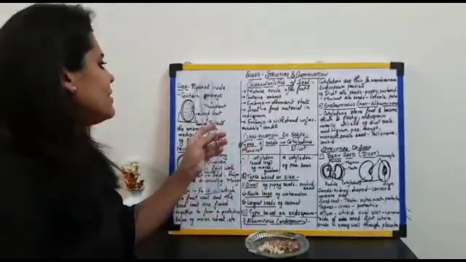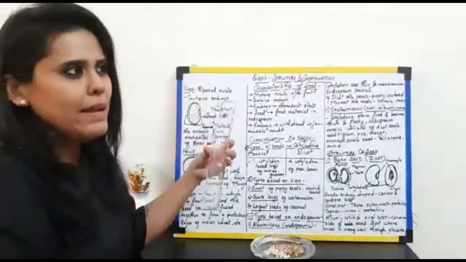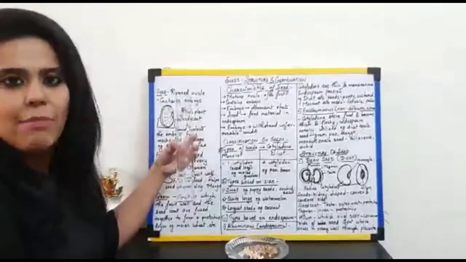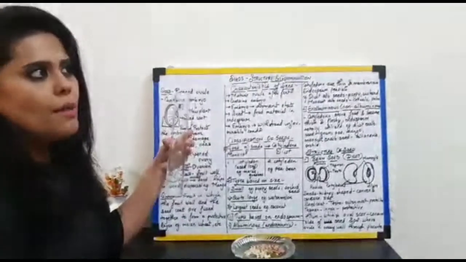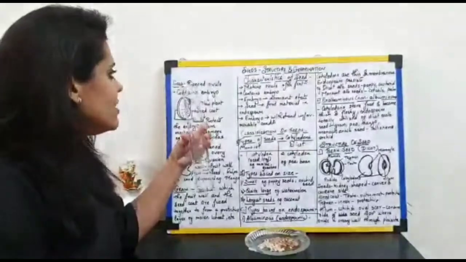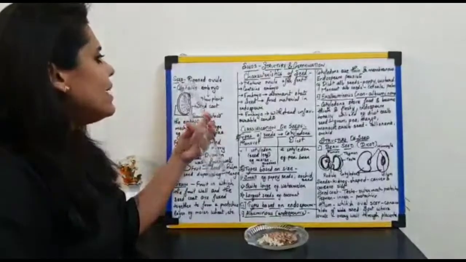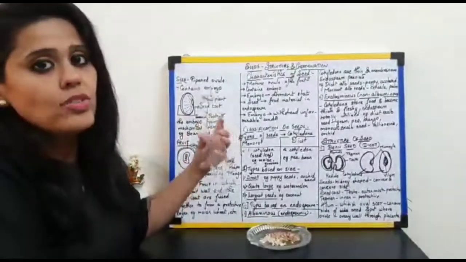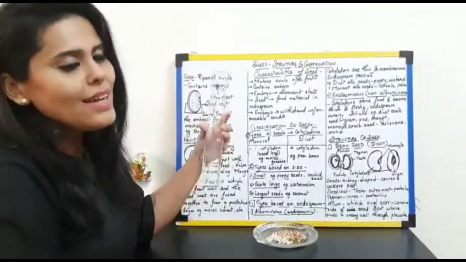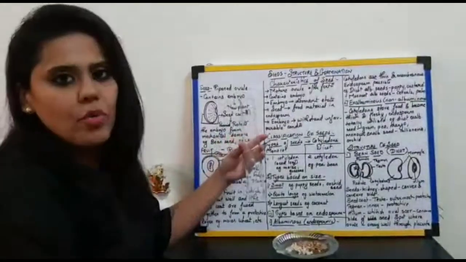So what exactly is seed? I guess this is the fourth or the fifth time that I'm explaining to you all what a seed is. We started this definition right from the chapter flower. Then we even understood the same definition in the chapter pollination and fertilization, and again in the chapter seeds we are understanding what is seed. It is nothing but the ripened ovule. In the structure of the flower, when the ovule part ripens, it forms the seed. Okay, so seed is nothing but the ripened ovule.